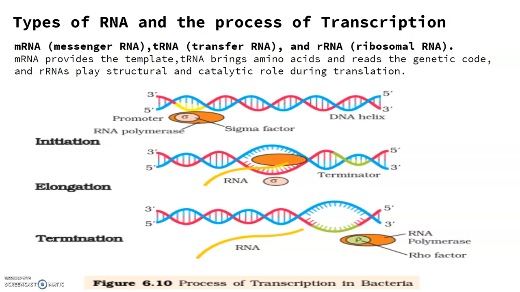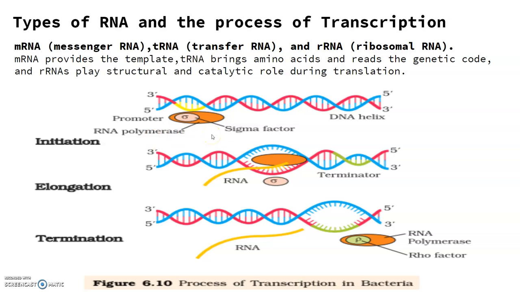So there is a single DNA dependent RNA polymerase that catalyzes the transcription of all these 3 types of RNA in the bacteria. RNA polymerase binds to the promoter. Here you can see RNA polymerase binds to the promoter and initiates transcription. This is the initiation process that starts. It uses nucleoside triphosphate as substrate and polymerizes in a template dependent fashion following the rule of complementarity.